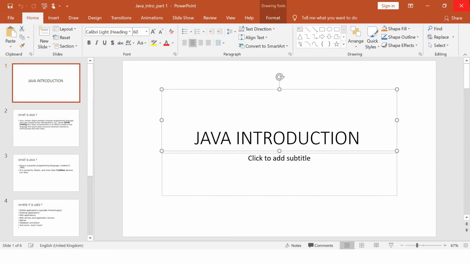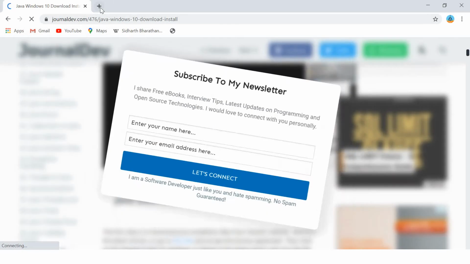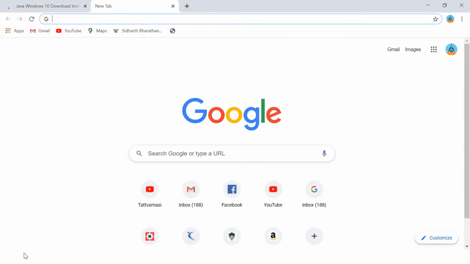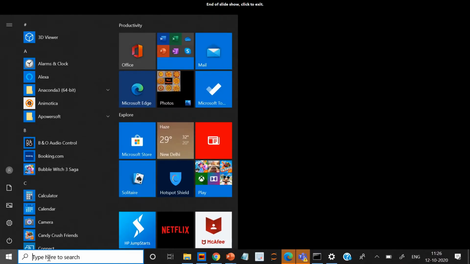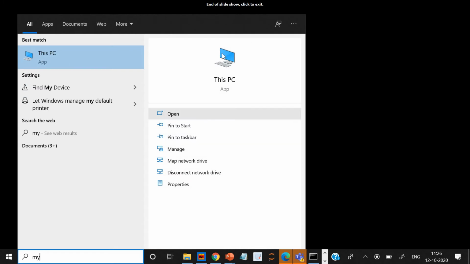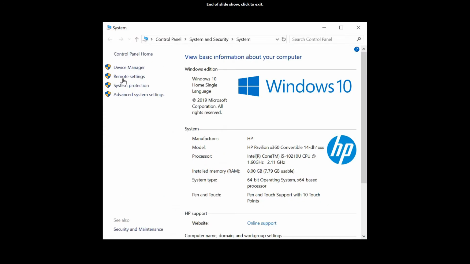Go to My Computer, right click on it, then you will get Properties.